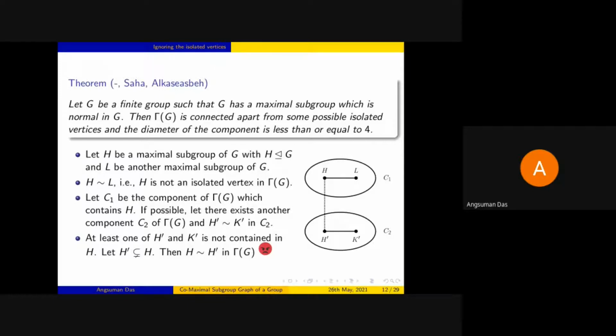So if we ignore the isolated vertices, the rest of the graph is a connected graph.